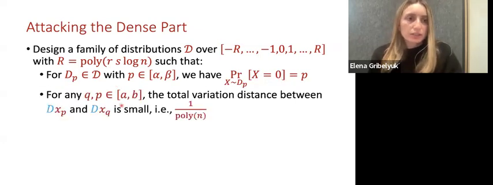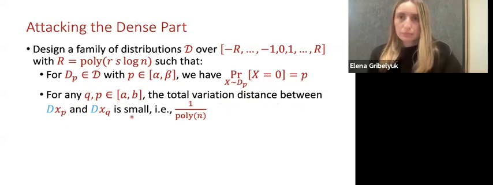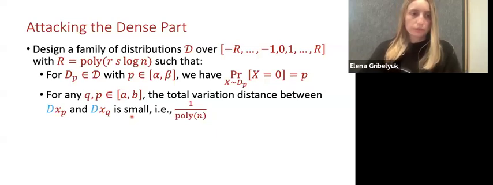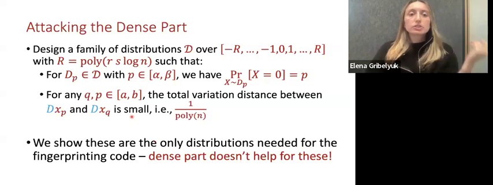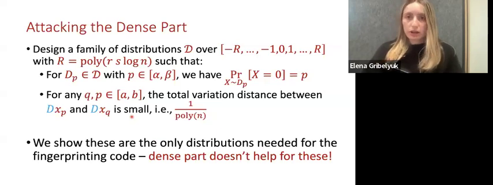And for any p and q in some range ab, the total variation distance between the dense part times x sub p and the dense part from x sub q will be very small. So here x sub p is sampled from dp and x sub q sampled from dq for some different parameters p and q. So here, the total variation distance between these two distributions, dxp and dxq, will be very small. And we show that these are the only distributions that we need in order to make the fingerprinting code attack work, so that the dense part does not help the sketch to distinguish between vectors with very different L0 norms.